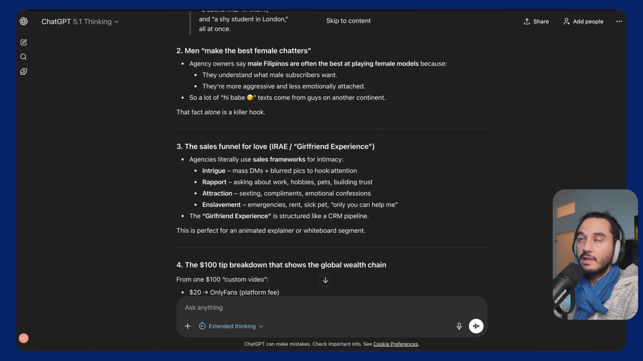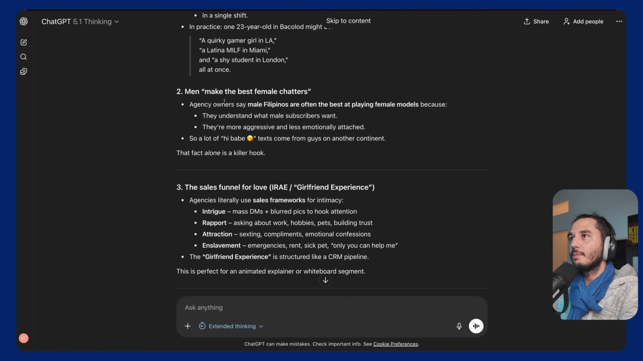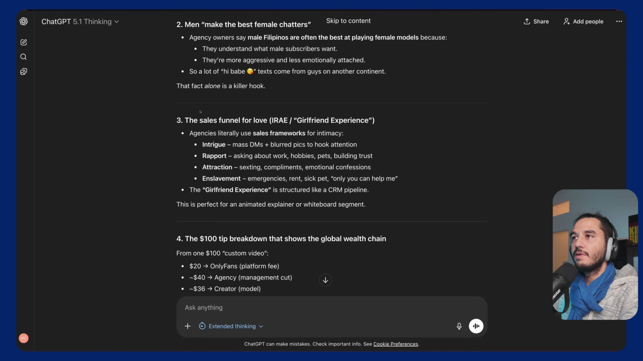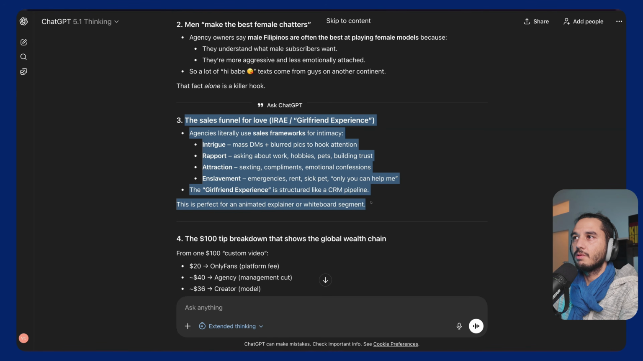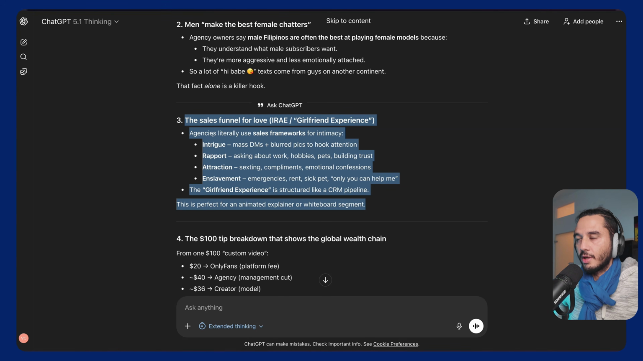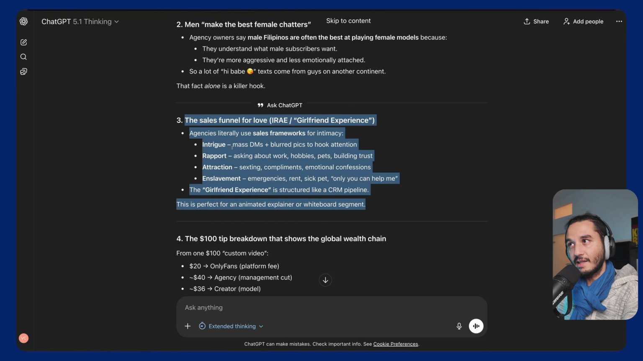Now we can read all the suggestions, but we have to make a decision. What could be the best package here? After reading some of those suggestions, I believe this here sounds very interesting: the sales funnel for love. We can think about the hook, or use this as a starting point. We have to define a starting point because we have all this information, and have to understand the package. Can we create a thumbnail, a title, and a hook out of it? And what are the things that we are interested in?